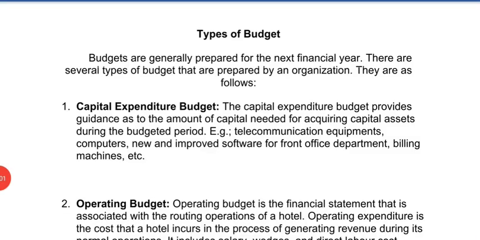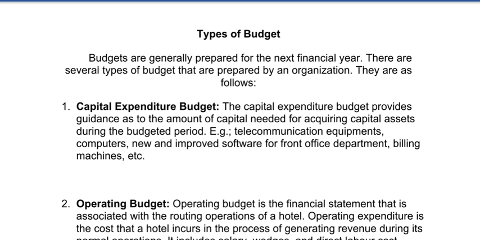Good morning. Today we'll discuss the types of budget. Budgets are classified into different types. The first is capital expenditure budget.